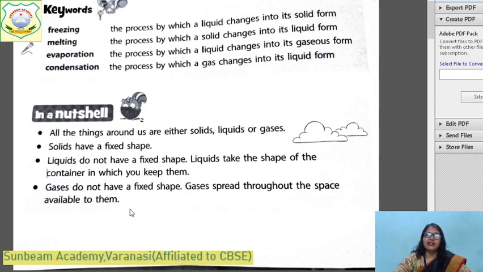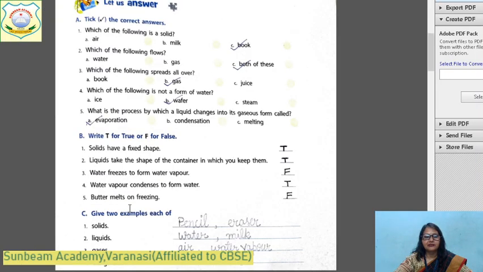Now, today we have done these things: the change of form, freezing, melting, evaporation, condensation. Let's do the next, the book exercise. Which of the following is a solid? Air, milk, or book? Of course, book is solid. You all have done it. Let's revise. Which of the following flows? Water, gas, both of these. The right answer is both of these flow. Water flows as well as gas also flows.